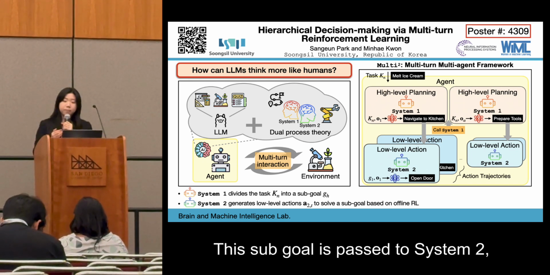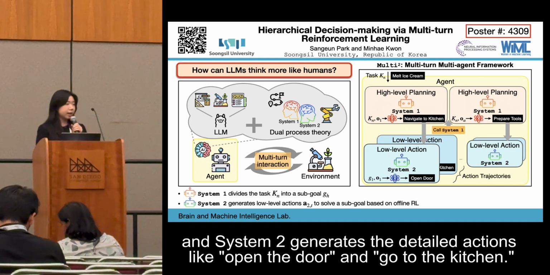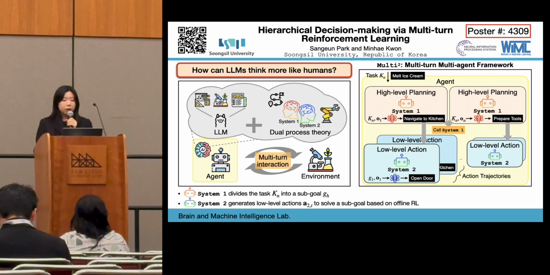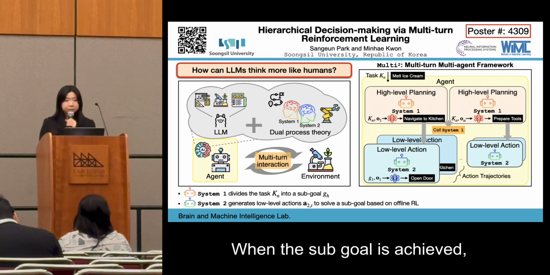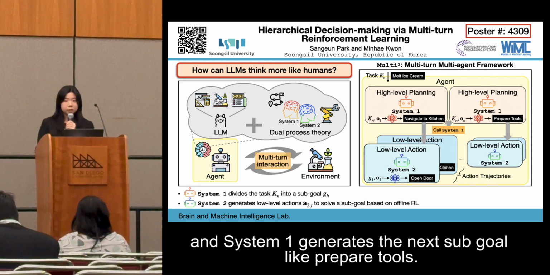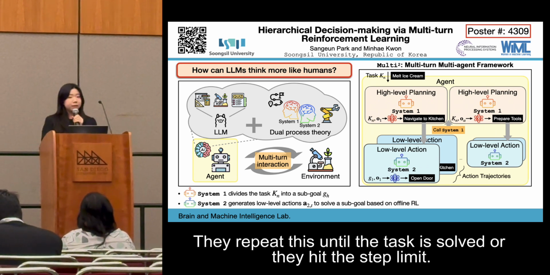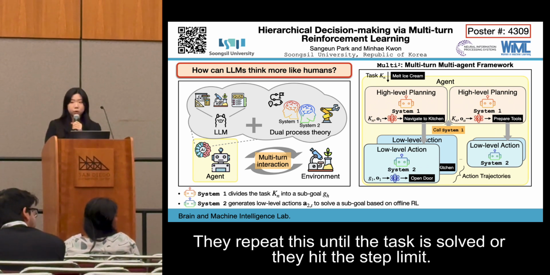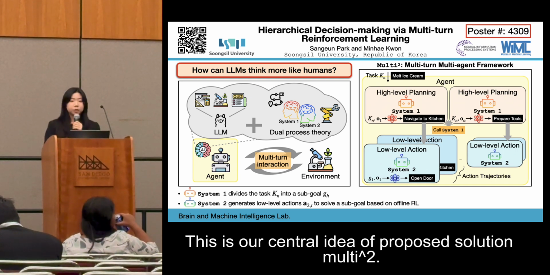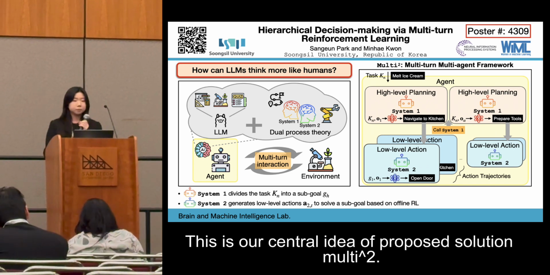This sub-goal is passed to System 2, and System 2 generates the detailed actions like open the door and go to the kitchen. When the sub-goal is achieved, System 2 calls System 1, and System 1 generates the next sub-goal like prepare tools. They repeat this until the task is solved or they hit the step limit. This is the central idea of our proposed solution, multi-skill.